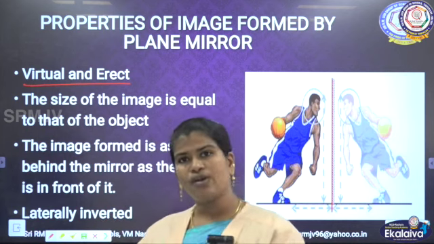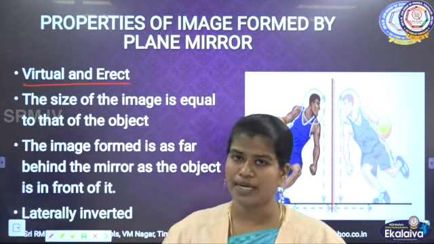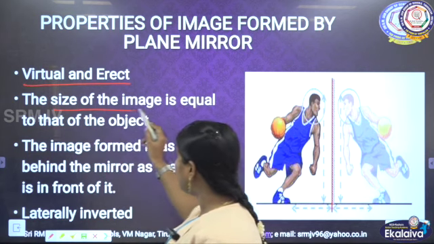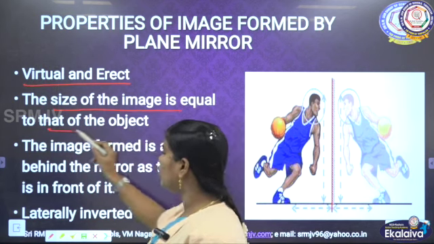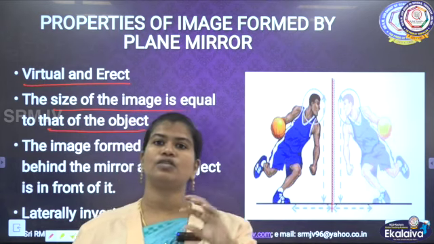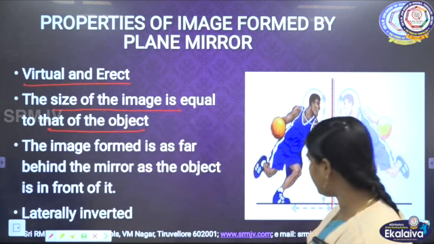The image is always erect, which means upright. The next one, the size of the image is equal to that of the object. The object and the image are both the same size.